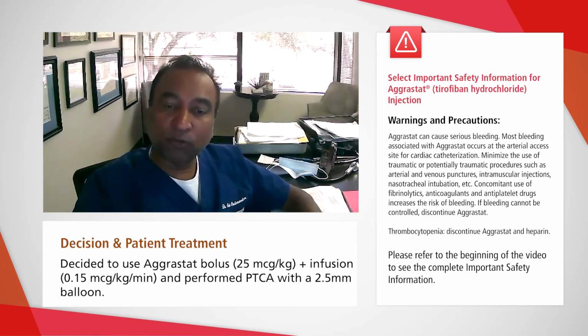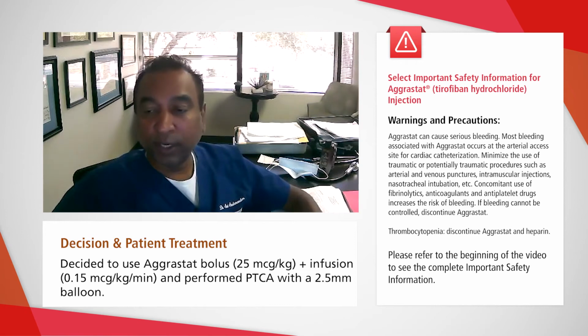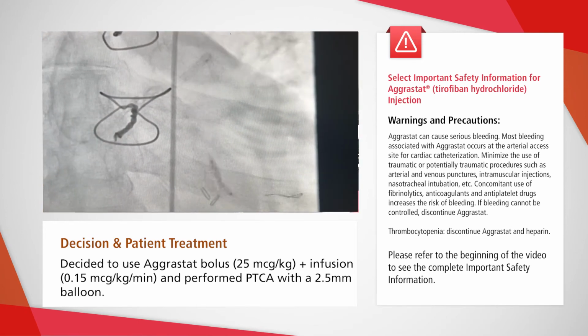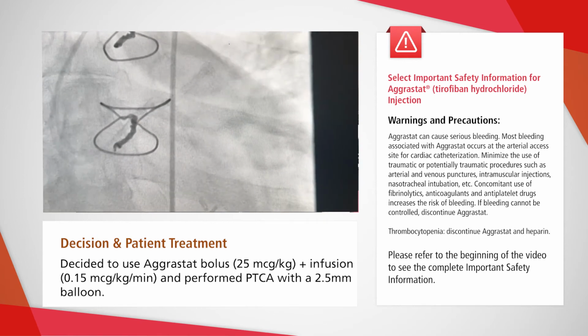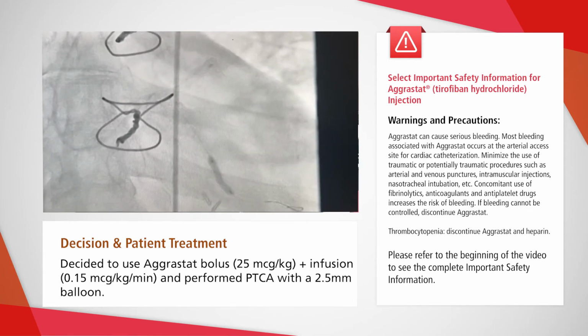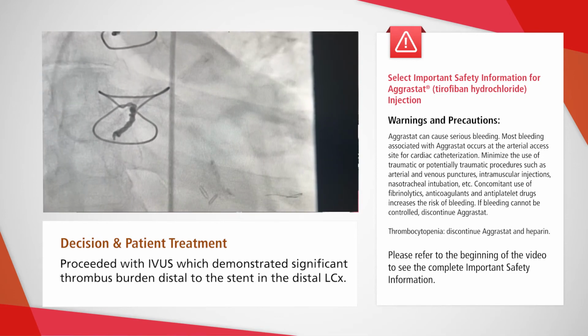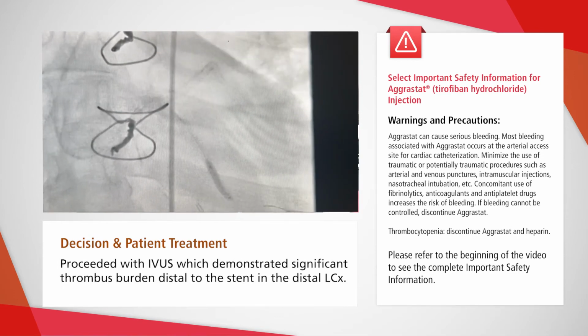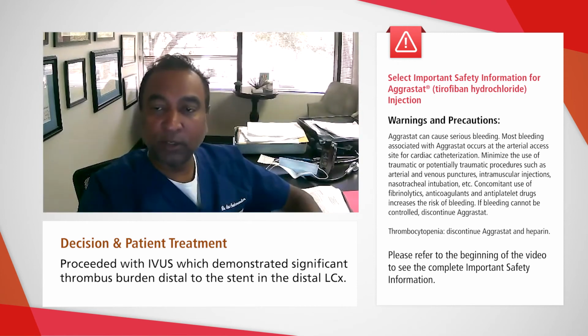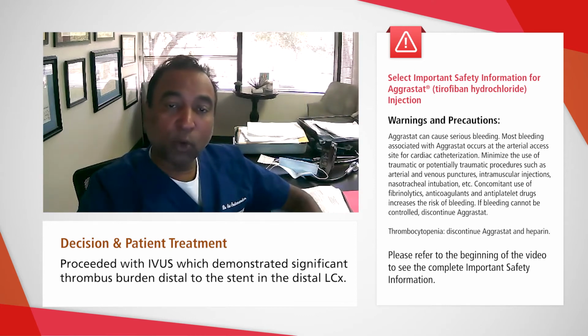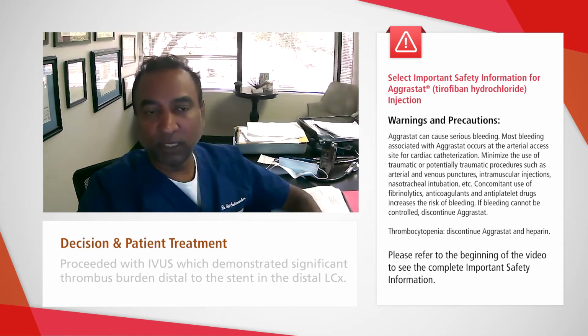We decided at this point of time to use Aggrastat bolus and infusion and performed PTCA of the lesion with a 2.5 millimeter balloon to establish antegrade TIMI 3 flow. We then proceeded with IVUS of this occluded stent, and the intravascular ultrasound demonstrated a recoil of the previously placed stent and a significant thrombus burden distal to the stent in the distal left circumflex. The vessel measured 3.0 millimeters in the distal portion and 3.5 millimeters in the mid portion of the stent.